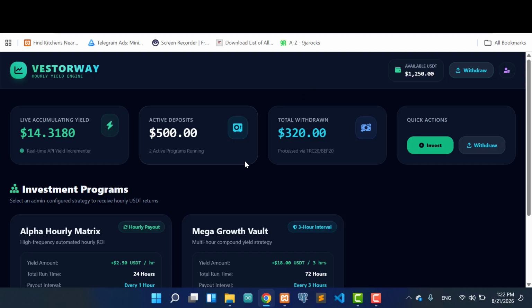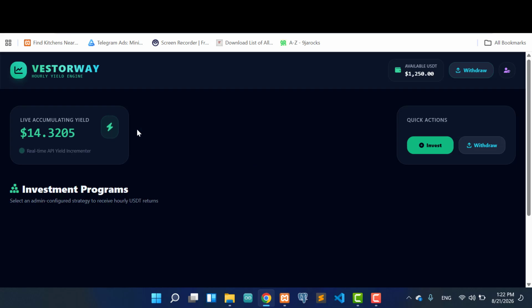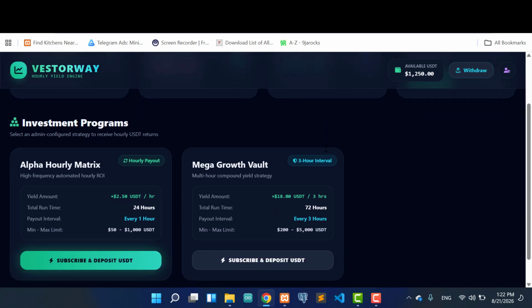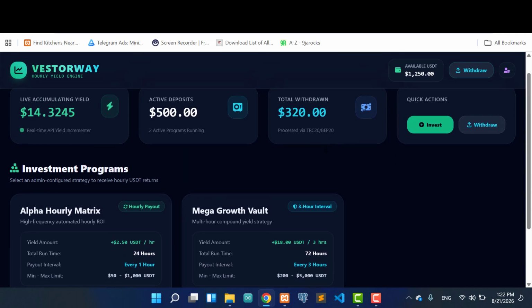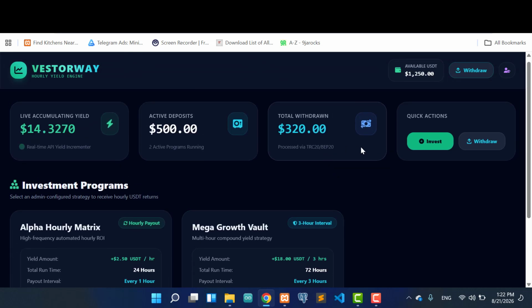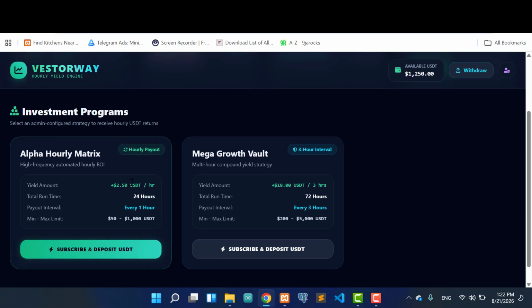And I also have the third project here, which is Investor Way. Investor Way is just an investment platform whereby you can come and invest on the platform, and you'll be receiving hourly returns, or however the admin sets it. Admin will set whether the investment is hourly, as you can see here. This particular one is an investment set by an admin. A person can invest in one hour or three hours investments, and the person can set the quantity.